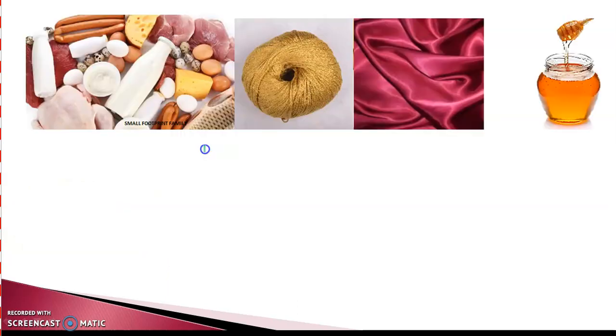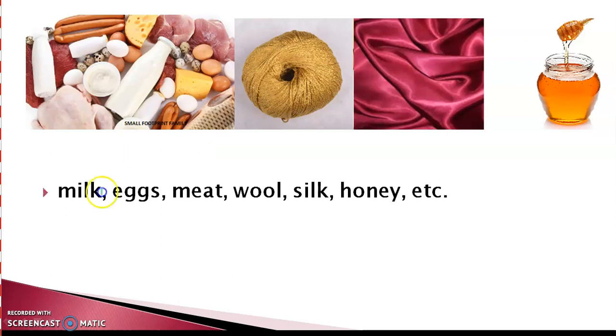Human beings are dependent on animals for a number of products. They are dependent on animals for their food, like milk, eggs and meat. Fibers like wool and silk are also obtained from them. Honey, which is of medicinal value, is obtained from honeybees, and certain animals like horses, donkeys or yaks are used for labor purposes.